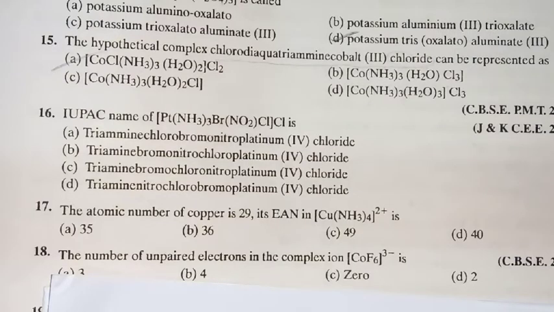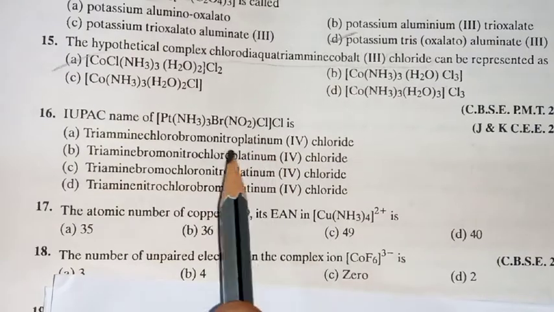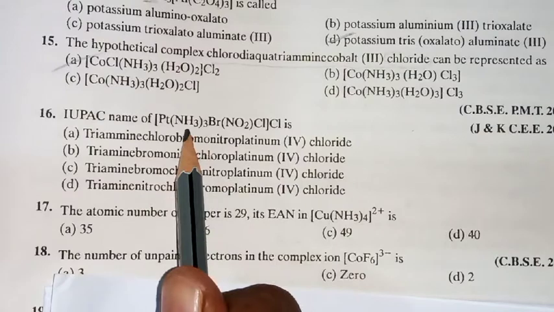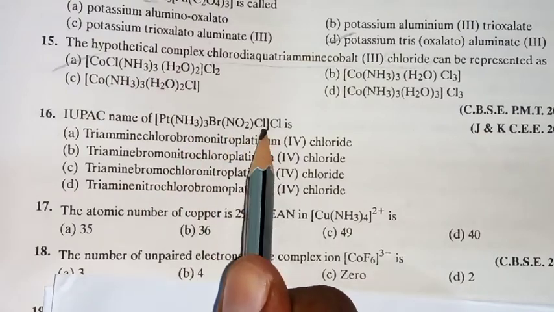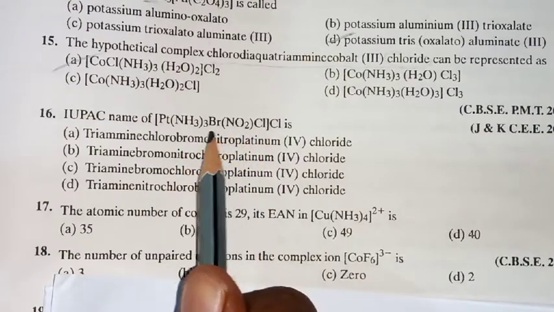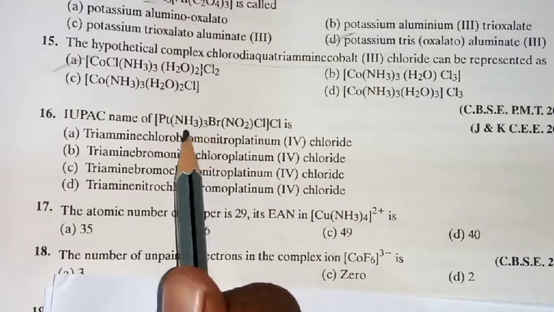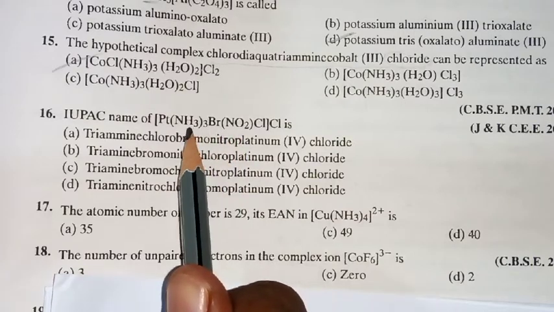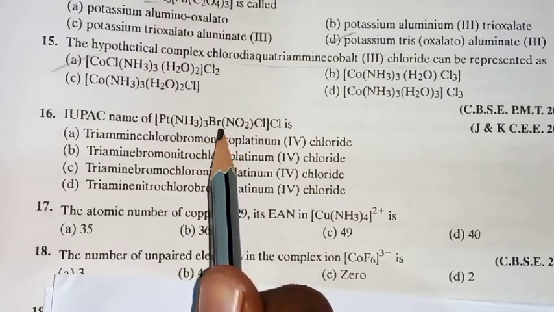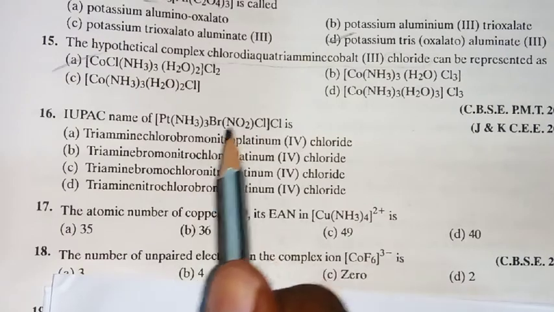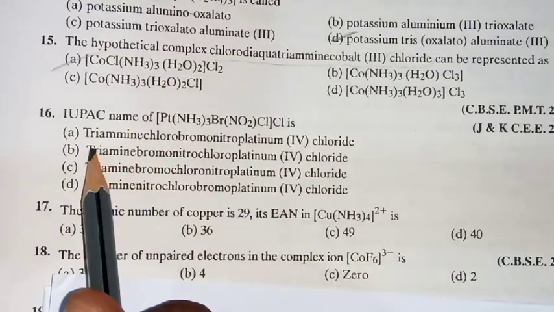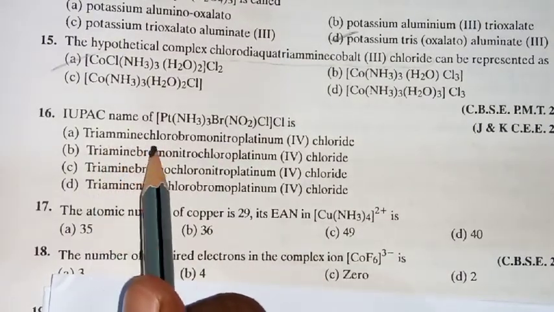What is the appropriate name you will get here? Every place ammonia, bromine, nitro and chlorine are there. One small logic is that you must apply alphabetical order while writing the IUPAC name. As per alphabetical order, see there. The first one is triammine chloro bromo.